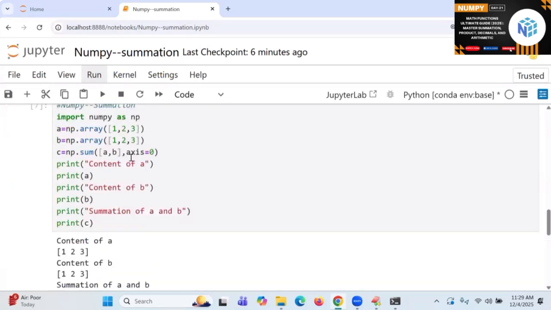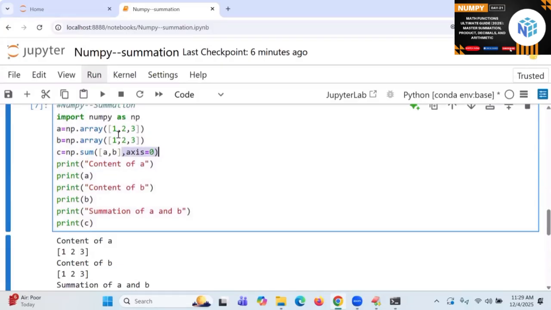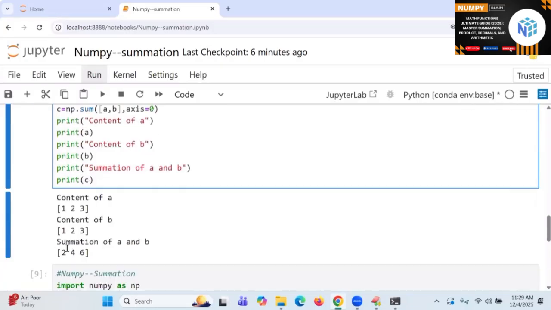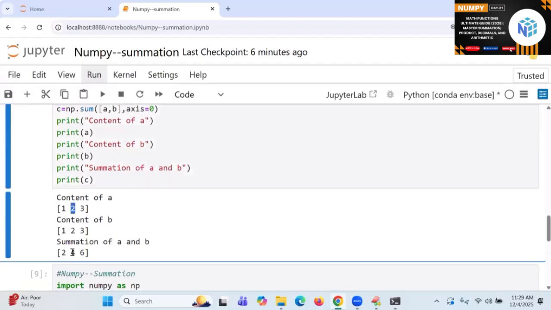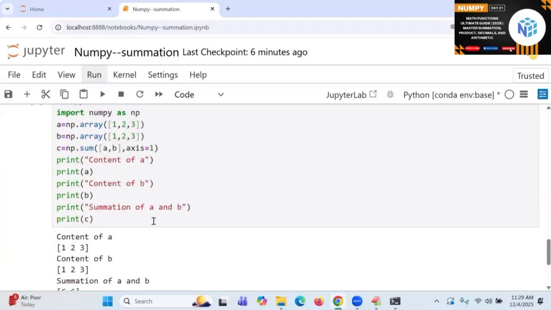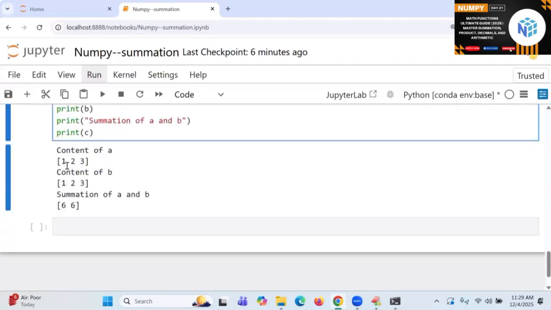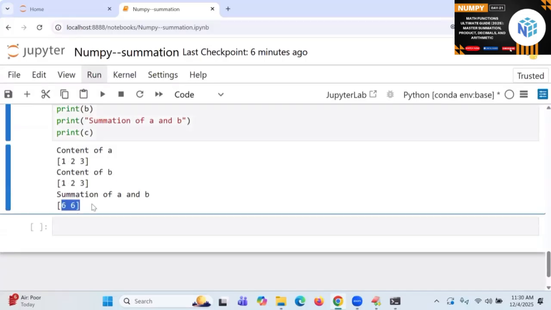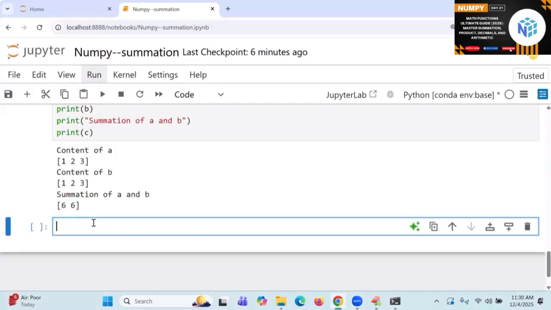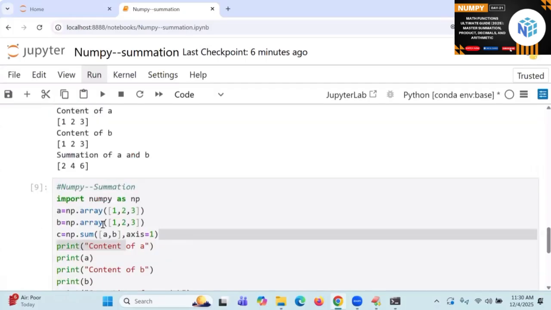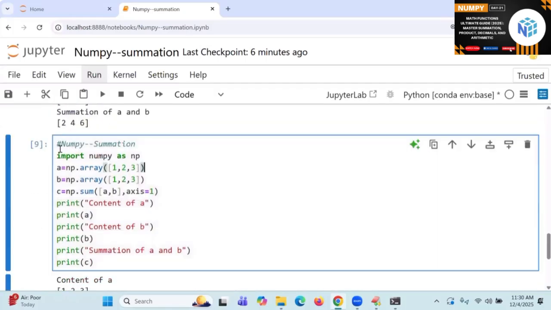And when I go to axis is equal to 0, 1 plus 1 is called 2, 2 plus 2 is called 4, and 3 plus 3 is called what? 6. And here also I'm going to say axis is equal to 1, which is going to give you 6 and 6. I think it is clear for 1D. Let me go to the 2D.